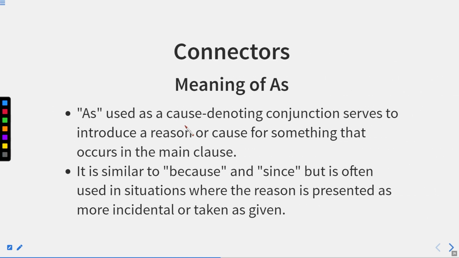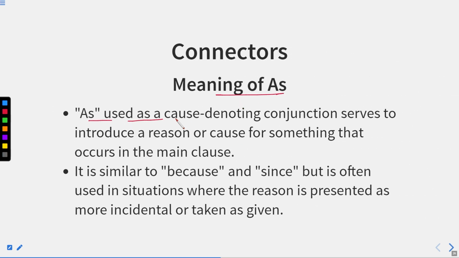Now we have already discussed since, now we'll discuss connectors. So the first connector we are going to discuss is as. Meaning of as: used as a cause-denoting conjunction, it serves to introduce a reason or cause for something that occurs in the main clause. So here we are going to discuss as a conjunction, which shows us the reason. It is similar to because and since, but is often used in situations where the reason is presented as more incidental or taken as given.